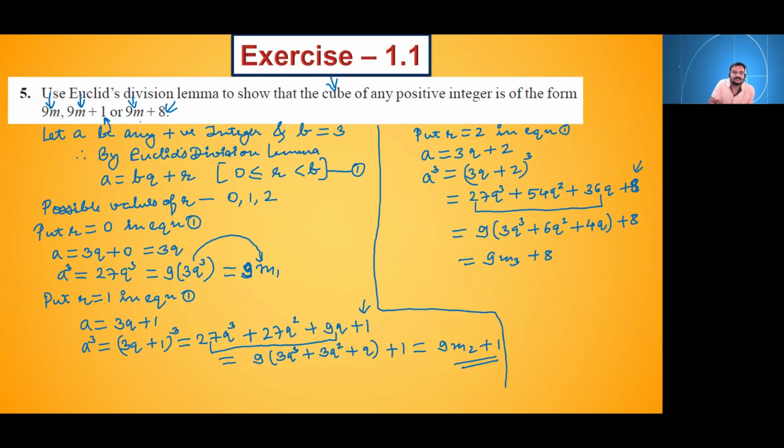Now we got this form also. So finally, what we can conclude? What will be the conclusion? The cube of any positive integer is of the form 9m, 9m plus 1 or 9m plus 8. That's it.